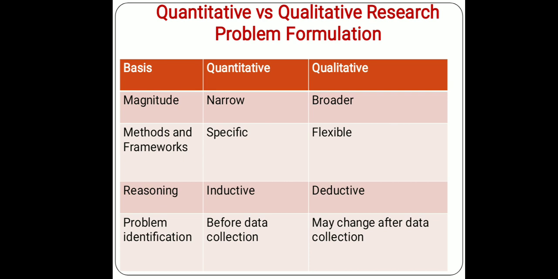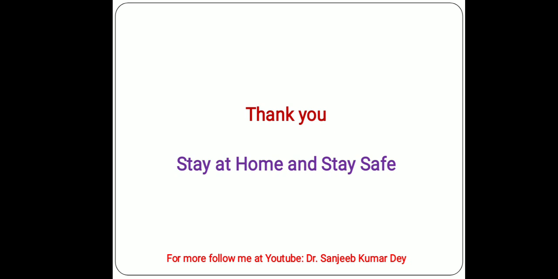He can expand it to include all those things which also have a bearing on that particular research question. So this is all about the formulation of a research problem, the steps and the sources of finding a problem. So thank you. Stay home, stay safe.